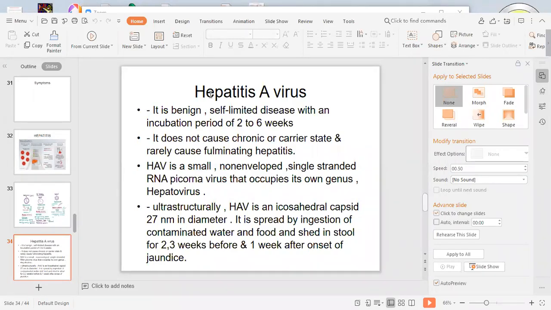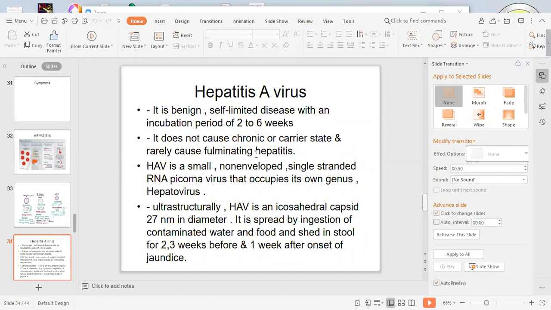And hepatitis A, we call it as short incubation hepatitis. It does not cause chronic or carrier state and rarely causes fulminating hepatitis.